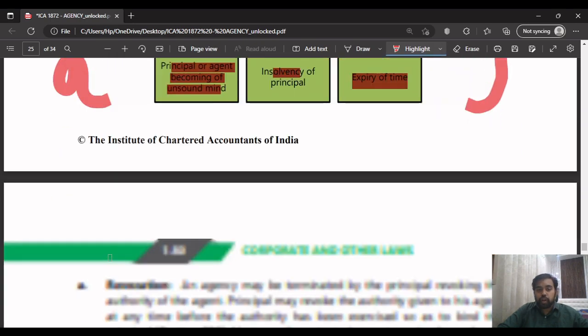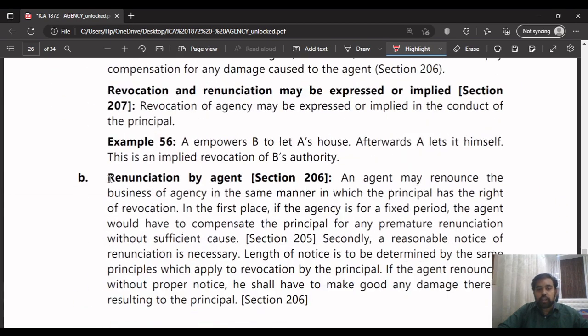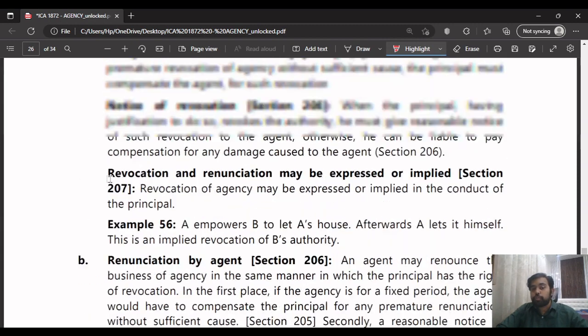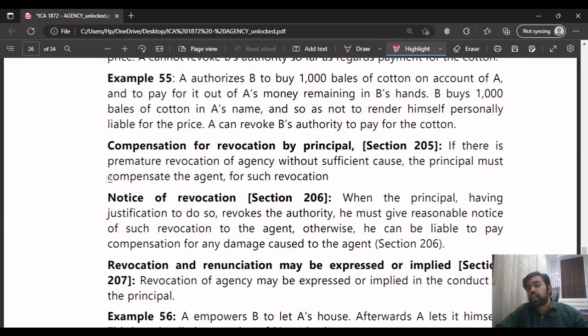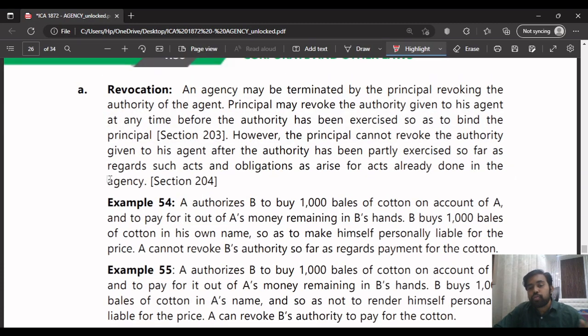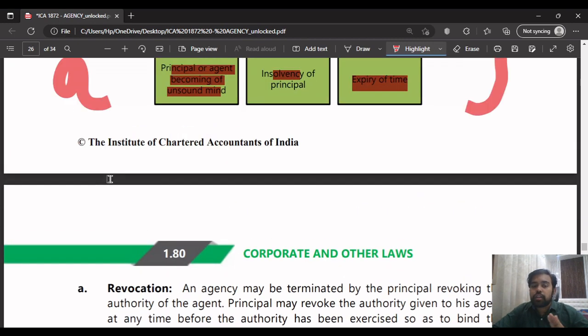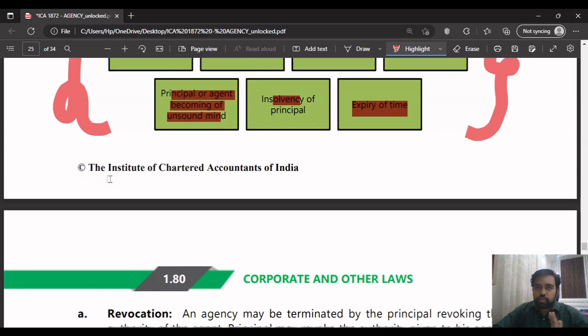So these are the main points. We'll read what is inside each point, and each point is very important from the exam point of view, because each point can be asked as a separate question or a case study or an MCQ. The ICAI can ask however they want, and they have asked it so many times. You won't be able to tell how many times they have asked these points. So please focus on this part at least. It is very important from the exam point of view.